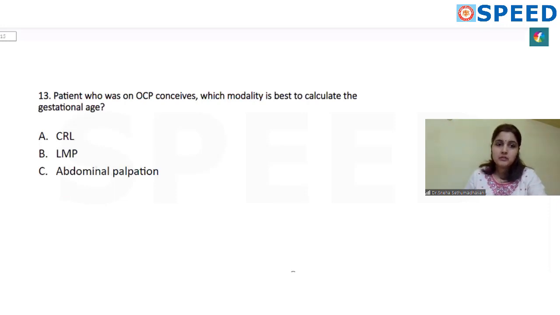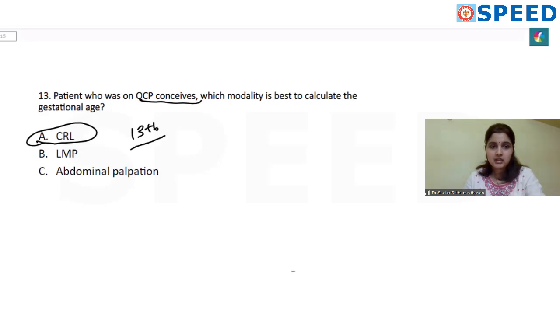The next question, a patient who's on OCP conceives, another OCP question. And which is the best modality to calculate the gestational age? I think this question was something like she was on OCP for the past 5 or 6 months and she's pregnant. So how do you calculate? Whatever it is, always the best and the most accurate method is CRL, which is usually done in the first trimester up to 13 plus 6 weeks. It is around 99% accurate.